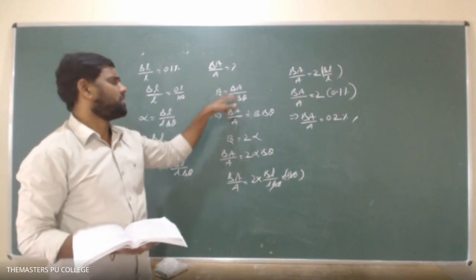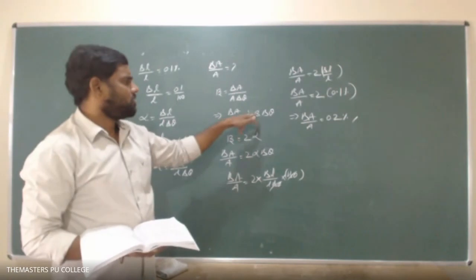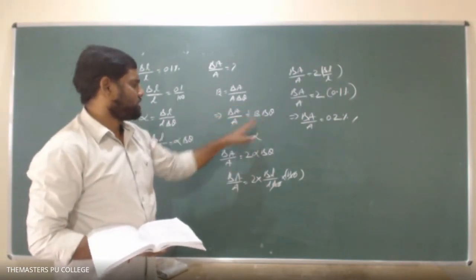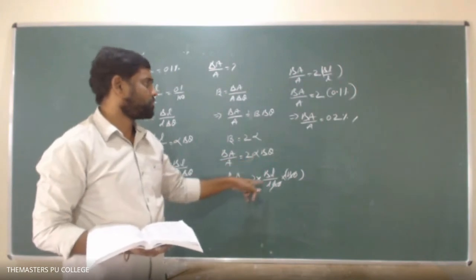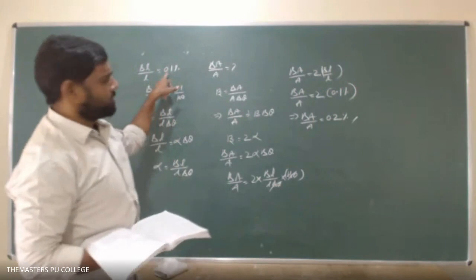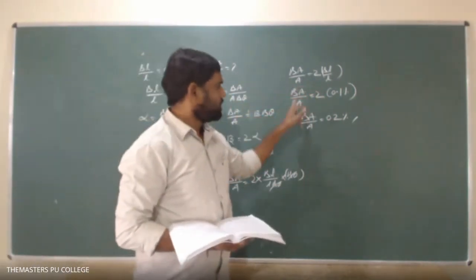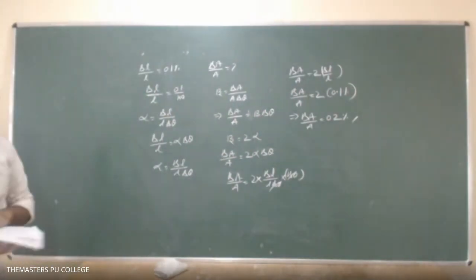It is the fractional change in area per degree rise of temperature. Delta A by A equals beta into delta theta. So beta equals 2 alpha, substituting that alpha value with proper calculation we got this. And delta L by L equals 0.1%, which in the problem itself they have given. Then delta A by A equals 0.2%.